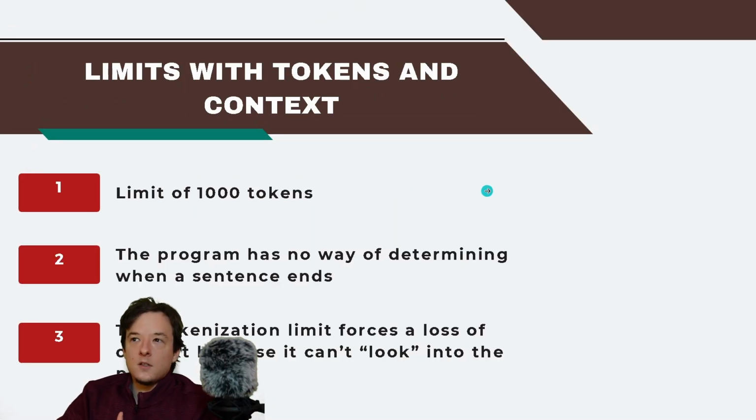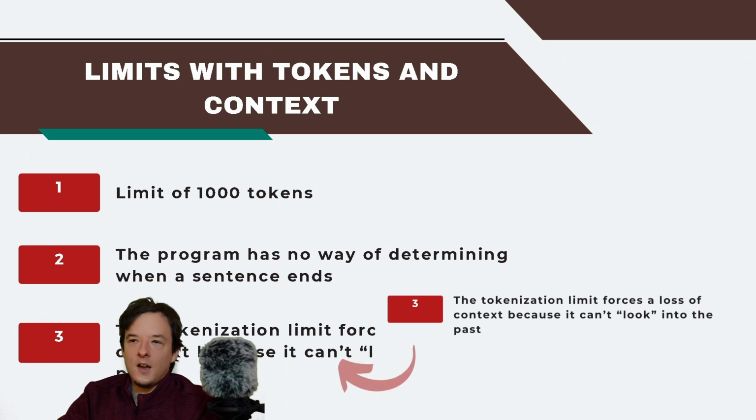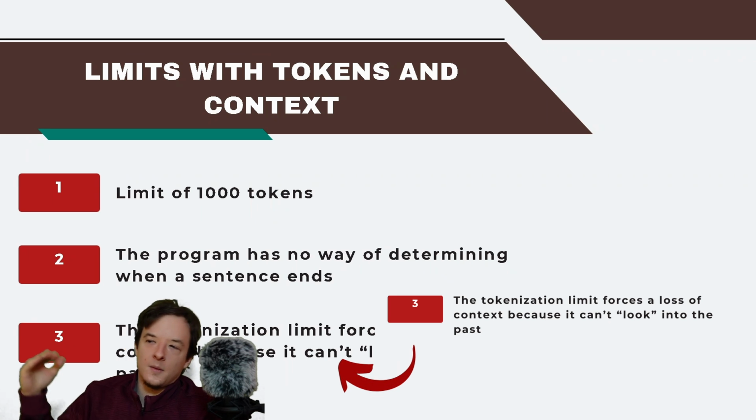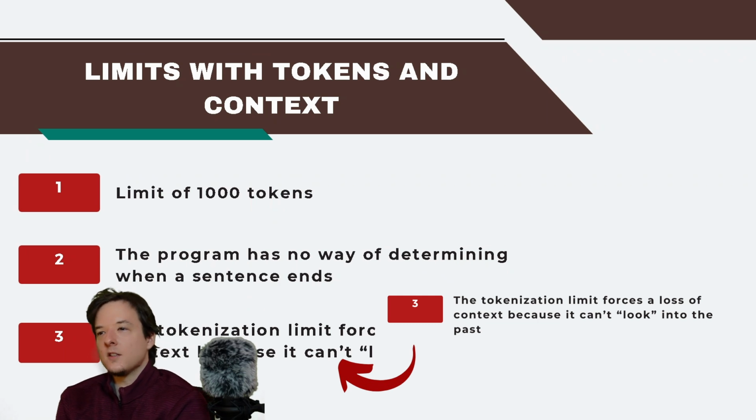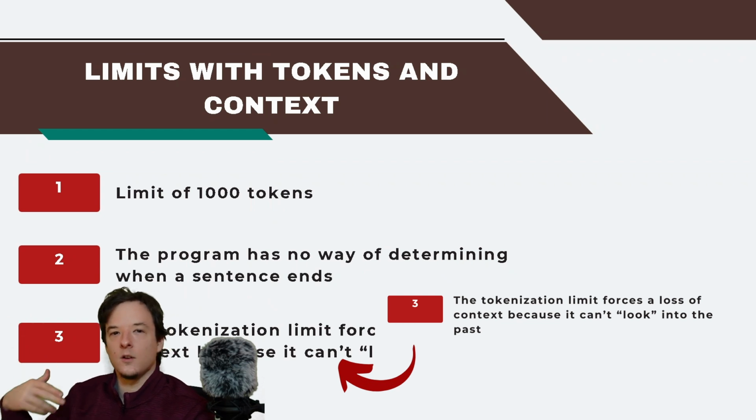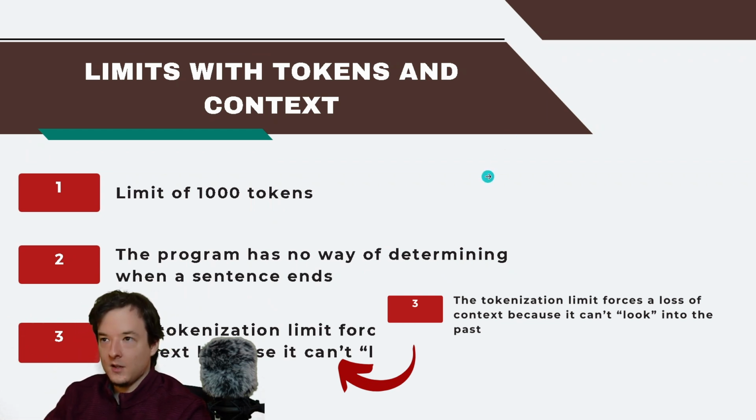And so, some limits with tokens and context again. There's actually a limit of 1,000 tokens. I went down to 800 just not to go to the upper limit of 1,000, because I didn't want to lose out on any context. I wanted to get as much context as I possibly could for my web application. Okay, the program has no way of determining when a sentence ends. That's a limitation with my code, as well as a limitation with using a Hugging Face transformer. The tokenization limit forces a loss of context because it can't look into the previous paragraph. That's really important for context.